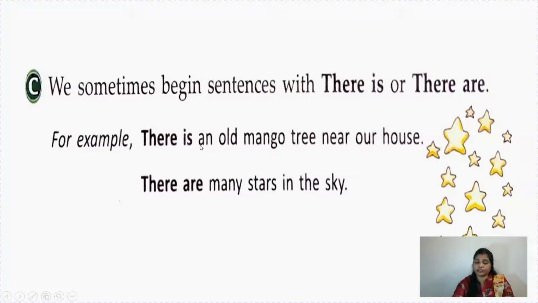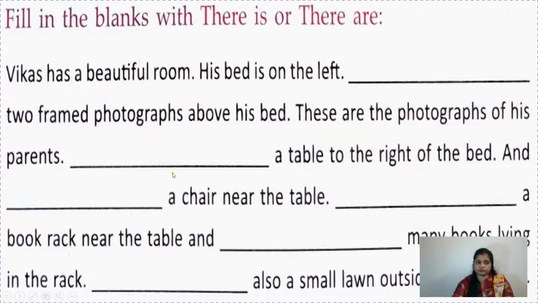Children, as you have already studied, is is used for singular noun or pronoun, and are is used for plural noun or pronoun. So let's fill in the blanks with there is or there are. Vikas has a beautiful room. His bed is on the left. Dash 2 framed photographs above his head. So children, 2 framed photographs, it's plural. So should we write there are? Yes. These are the photographs of his parents.